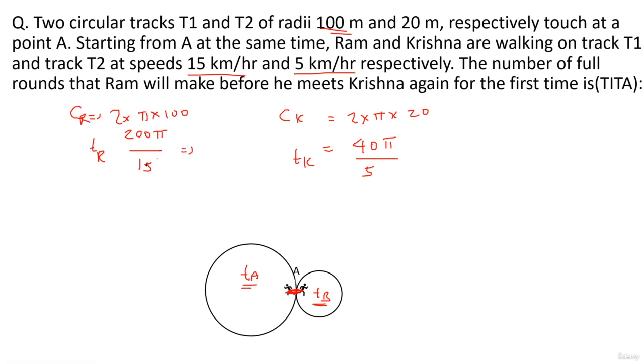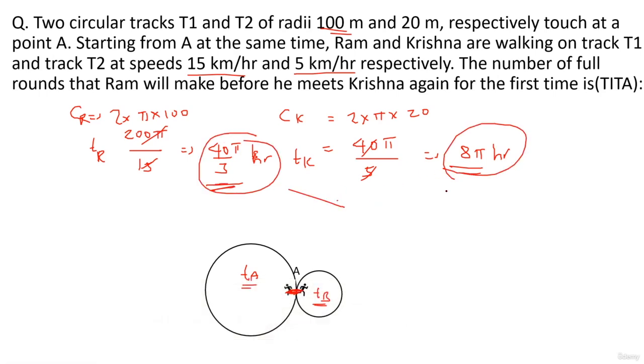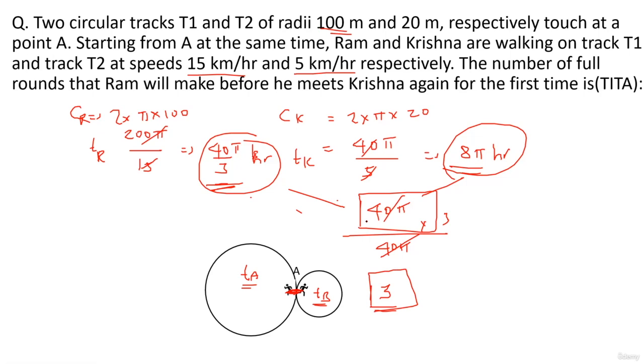So for Ram, this comes out to be 40 pi by 3 seconds. Every 40 pi by 3 seconds, Ram will be at point A, and Krishna will be at the starting point after every 8 pi seconds, or 8 pi hours in this case, as per the question. When will both be together? The LCM of these two values, LCM of 40 pi by 3 and 8 pi, will be nothing but 40 pi. So Ram will have covered exactly 3 rounds, this distance divided by 40 pi by 3. 40 pi cancel. Ram will have covered exactly 3 rounds to meet Krishna at the starting point A.